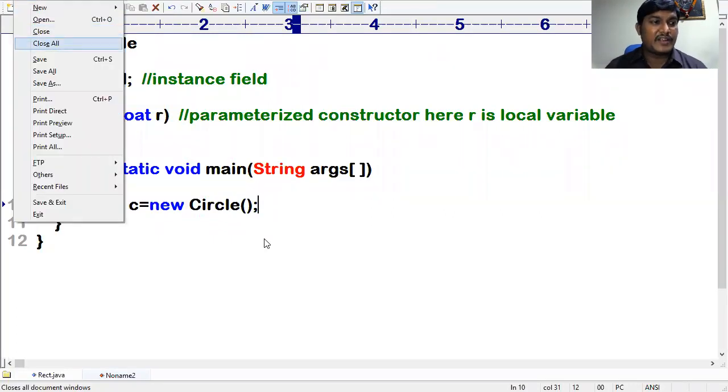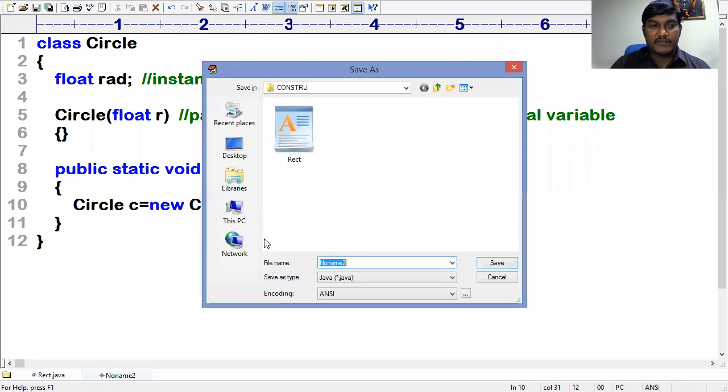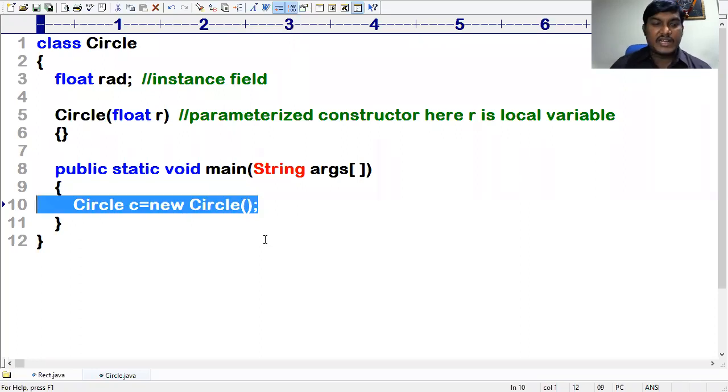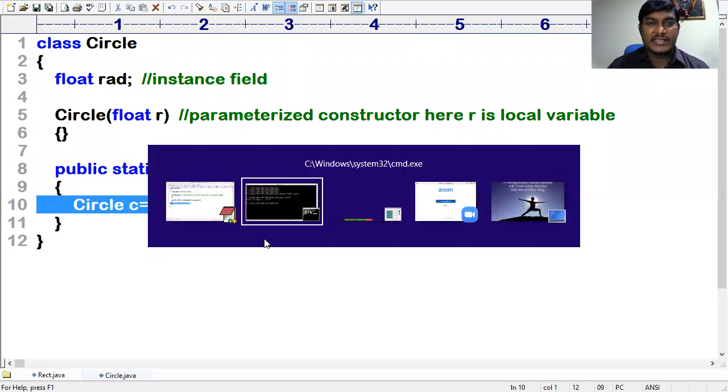I'm saving it as ParameterizedConstructor.java, or else Circle.java, whatever name you want. Let me take the same with the class. Sir, at line number 10, you are going to see an error. Listen now.